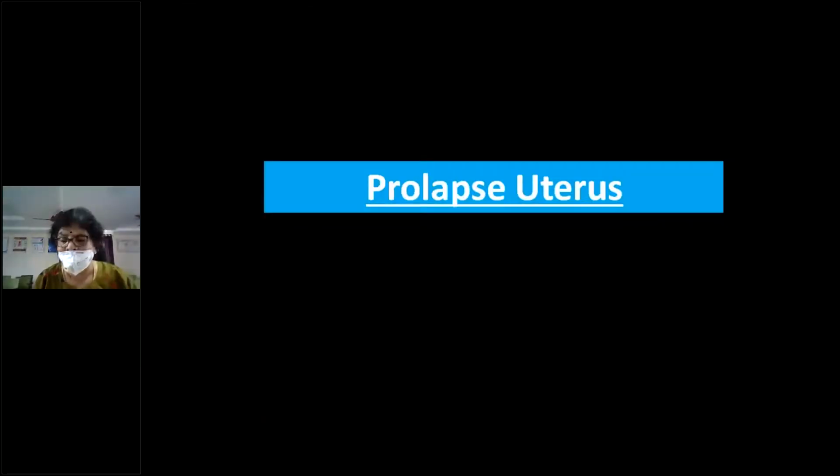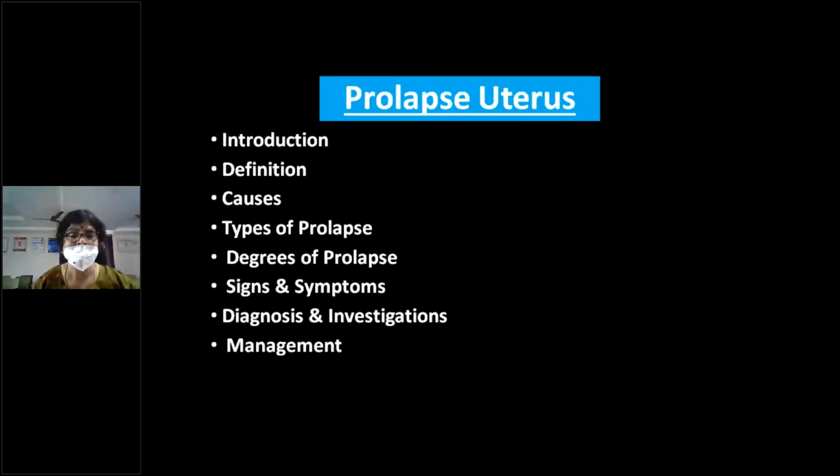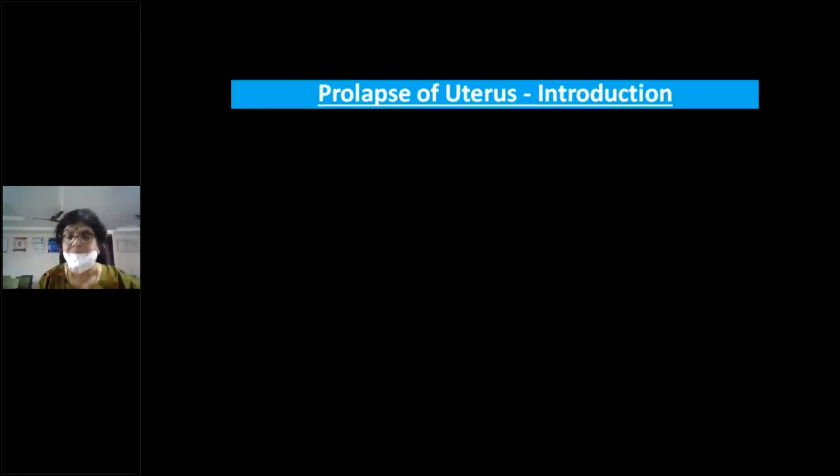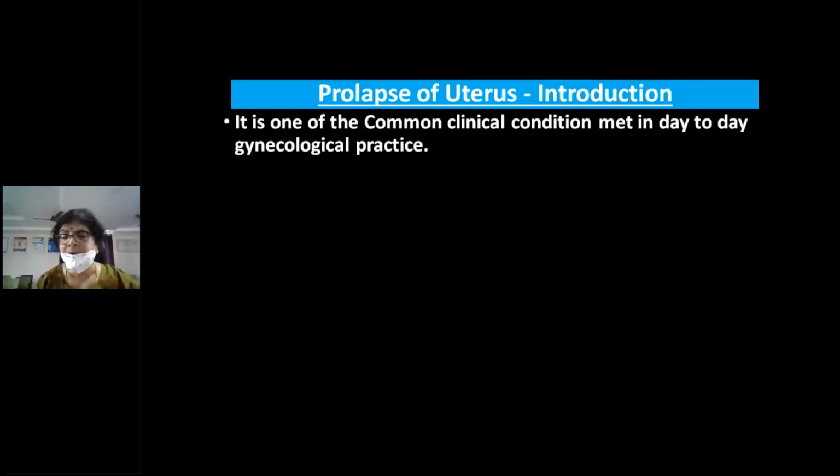I'll quickly rush through the slides. It will be only a revision for you. This is mostly a clinical topic, though sometimes prolapse of the uterus is asked in the theory, but still it's largely a clinical examination topic, right? So, prolapse of the uterus. We'll go through it under these headings: introduction, definition, causes, types or classification of prolapse, degrees, signs and symptoms, diagnosis, differential diagnosis, investigations and management, right? Prolapse of the uterus is one of the commonest conditions which we see day-to-day.